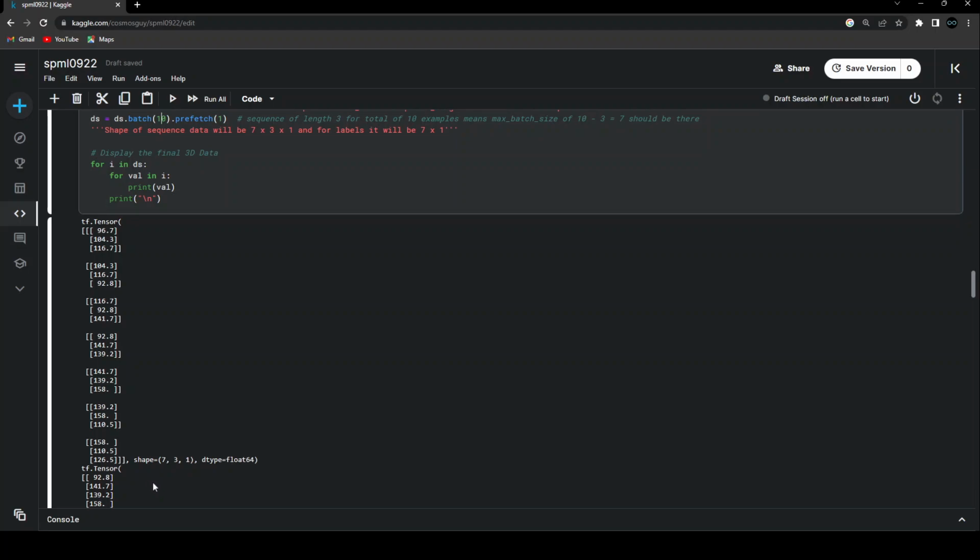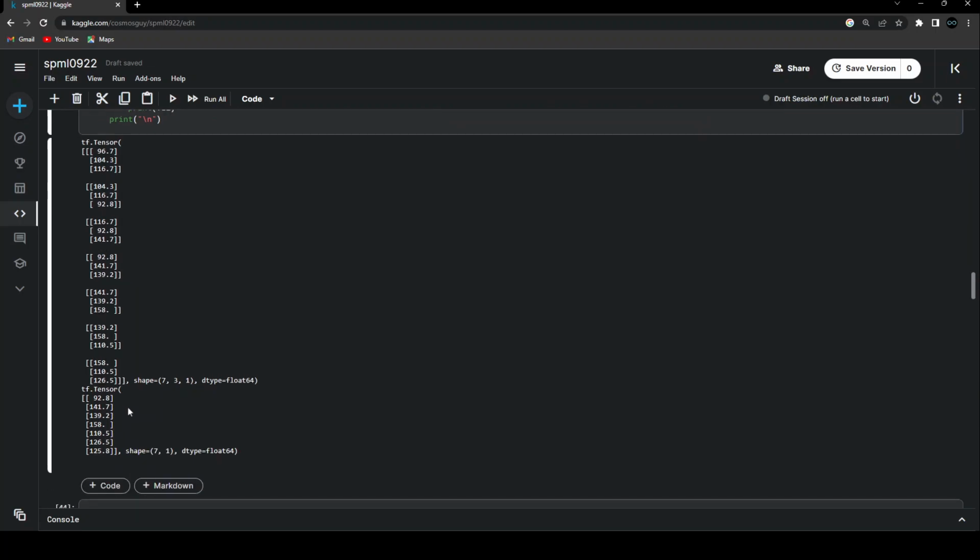We can see the shape that we have; this is called the batch size. So the batch size is 7 now. There is a total of 7 batches with different values inside them, of shape 3x1. So this is 3x1 training data, this is 3x1 training data, this is another 3x1 training data. Now I'm going to take this data and feed it to my model, and it will help my model learn to predict these kinds of values, that is 92.8, 144.7, 141.7.